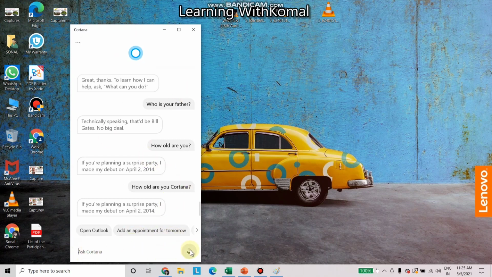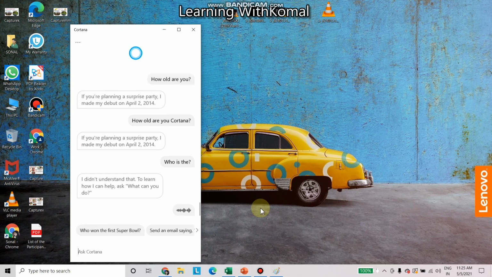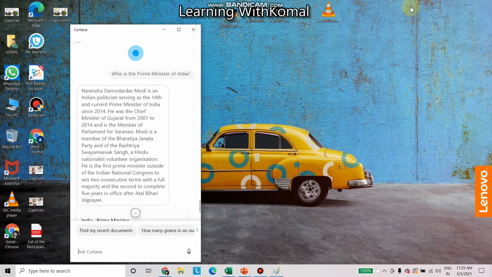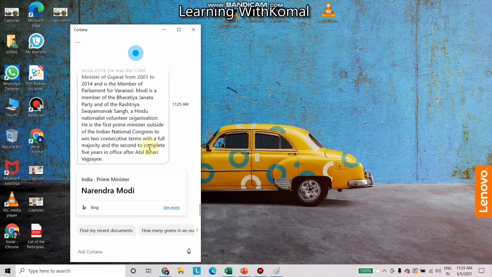Like if you ask, who is the Prime Minister of India? Narendra Damodar Modi is an Indian politician serving as the 14th and current Prime Minister of India since 2014. So this is how Cortana works. If you want to close, then you can close it. So Cortana is your personal assistant and you can ask anything.